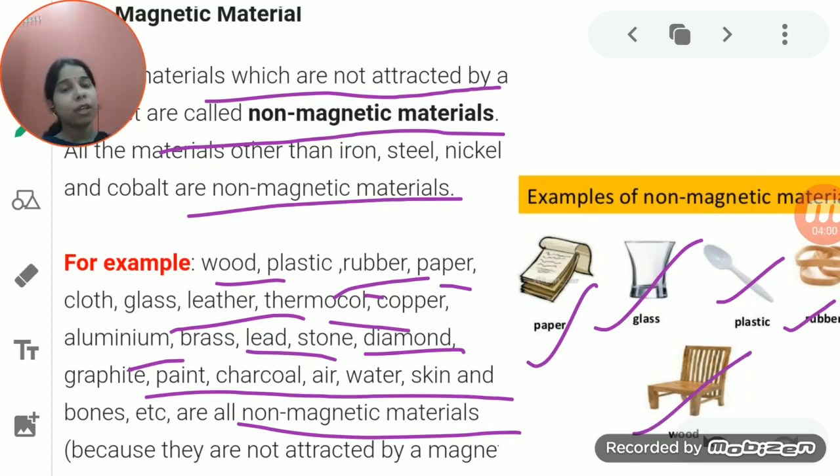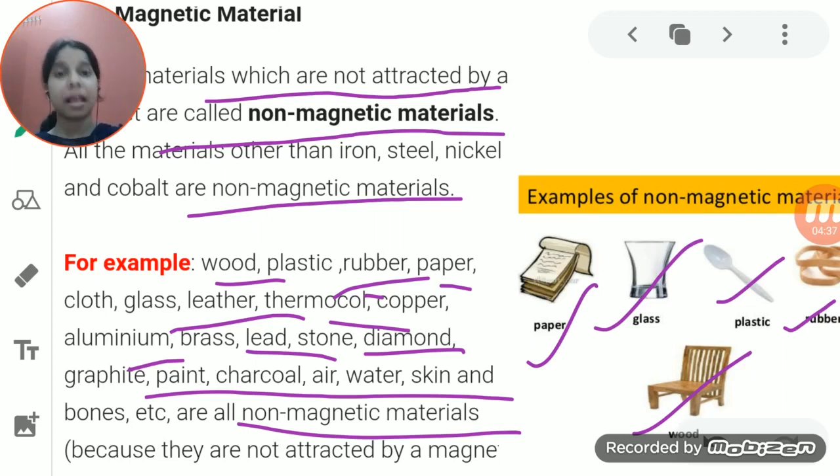So paper, glass, plastic, rubber, wood. If you take wood close to a magnet, will the wood get attracted towards it? No. Will the magnet stick on the wood? No. Or you take a magnet to paper, only one magnet, not two magnets below and above the paper. Will that magnet attract it or stick to the paper? No. Or if you take a glass and try to attach the magnet to the glass, is it possible? No, because that is a non-magnetic material.